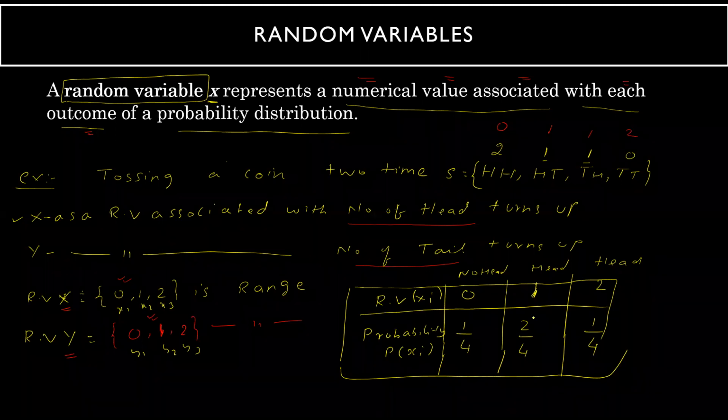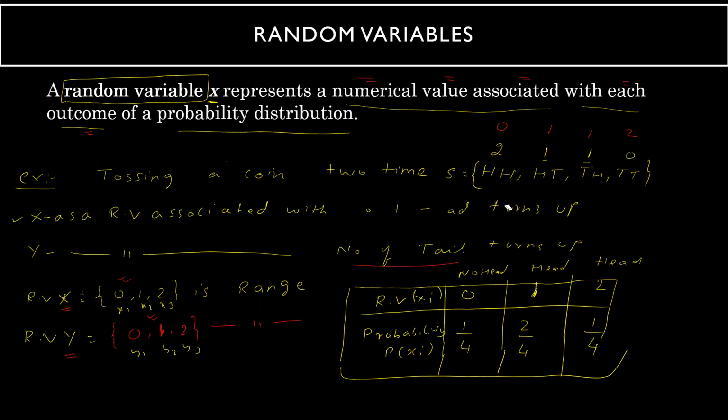Even if you take y in this case, I don't have space here, so I'll just rub out the upper part quickly and make a bit of space.